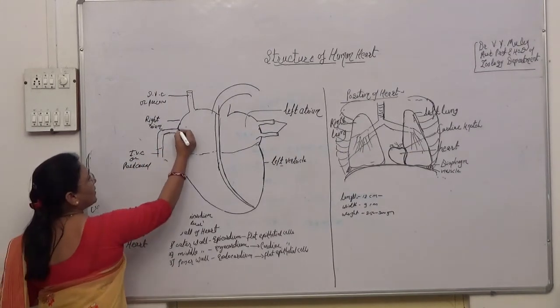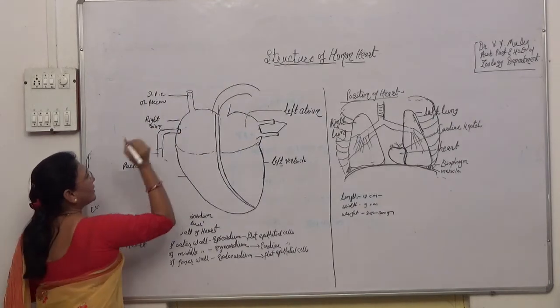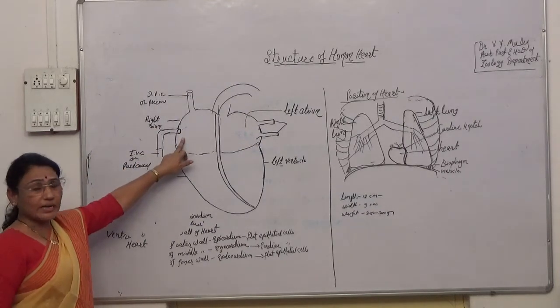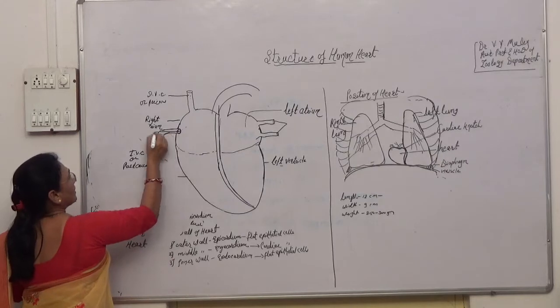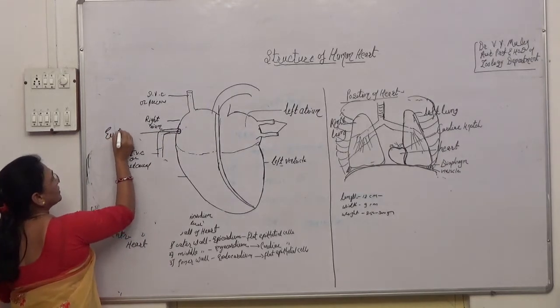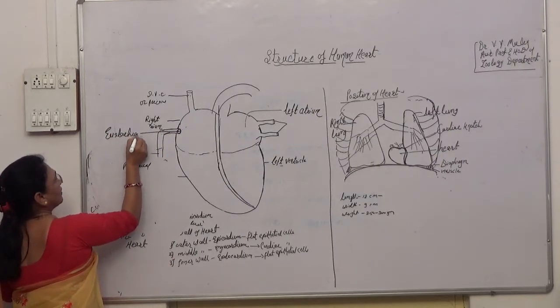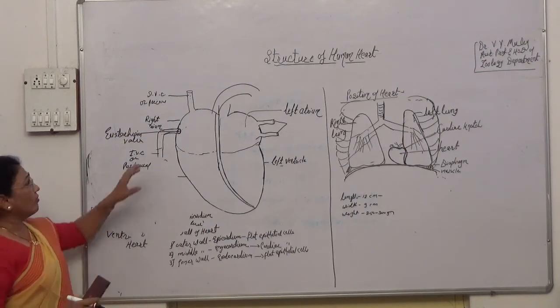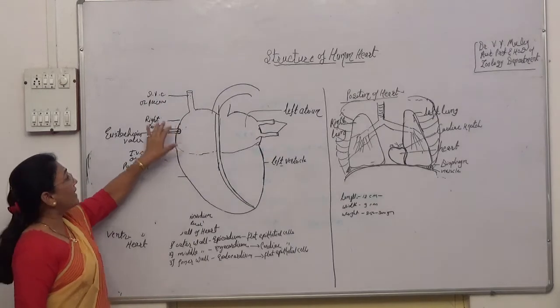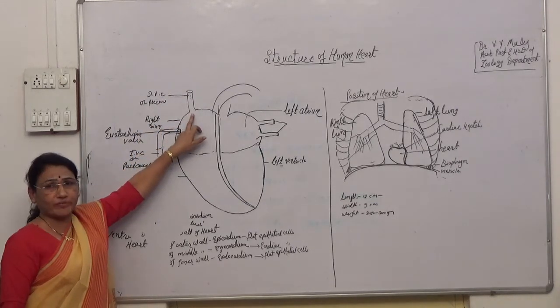At the opening of the right auricle, there is a valve present. That valve is called the Eustachian valve. Why is the valve present here and not in the superior vena cava?